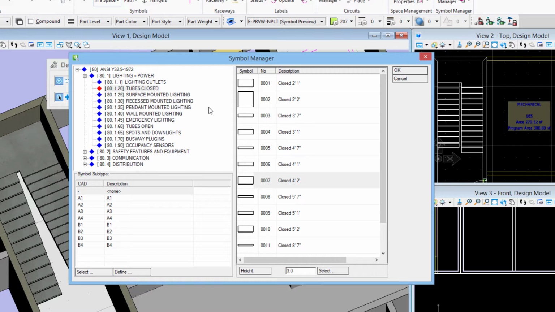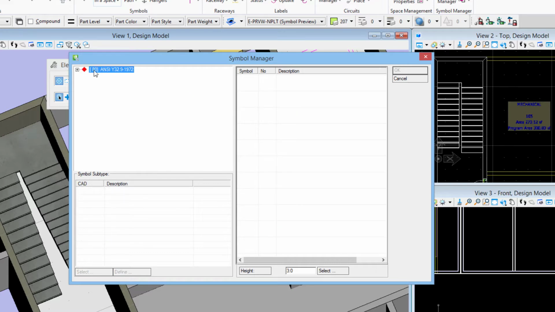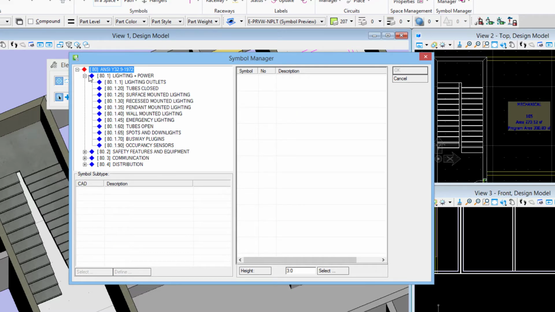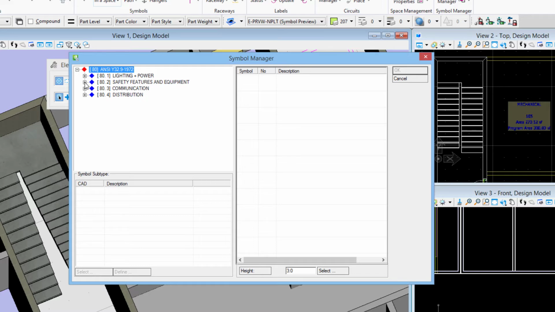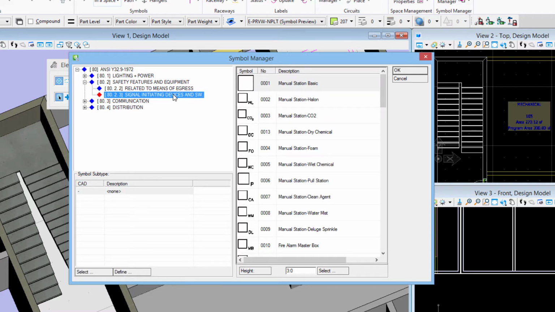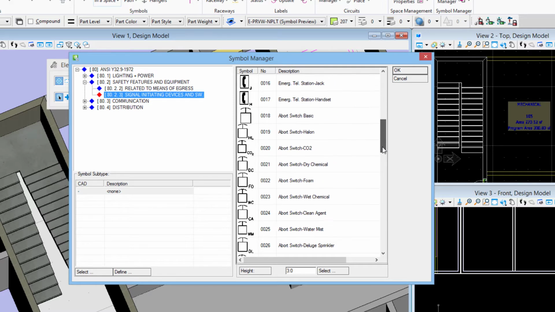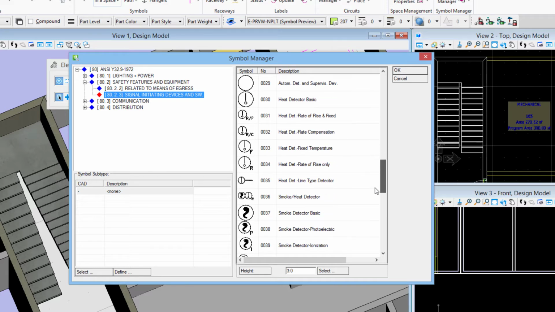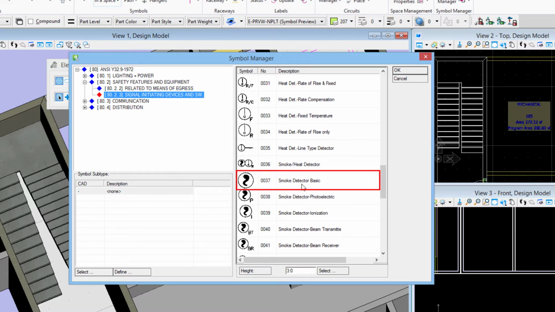So here's our symbol manager that opens up when we select the tool. The symbol manager is organized into a symbol library, and then we have our categories. In this case, I'll choose the safety features and equipment, expand that category, and then we see the groups within that category, and I'll choose the signal initiating devices and switches group here. And then you see, once you choose the group, you see the symbols within that group. And I'll scroll down here to get to my smoke detectors. So down this list, I'll choose the smoke detector basic symbol.